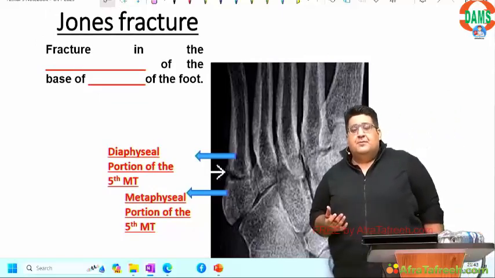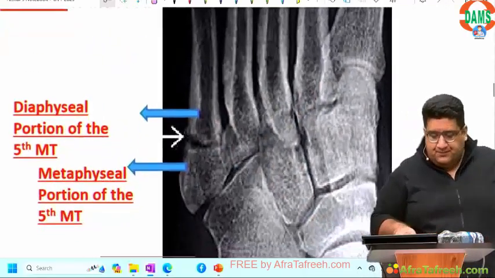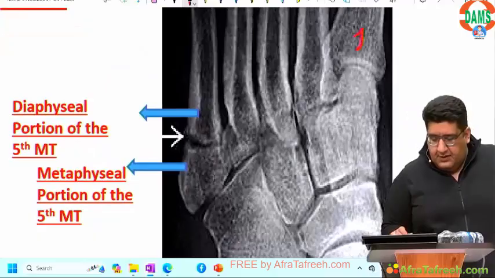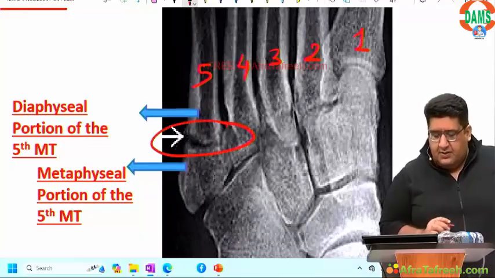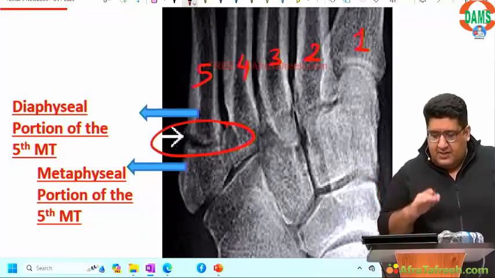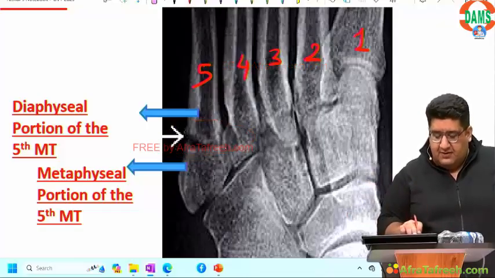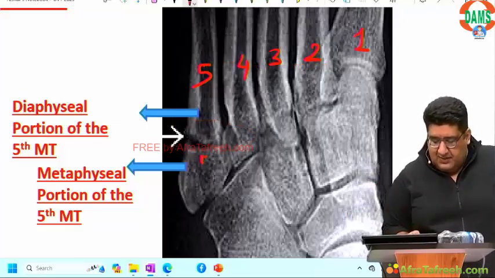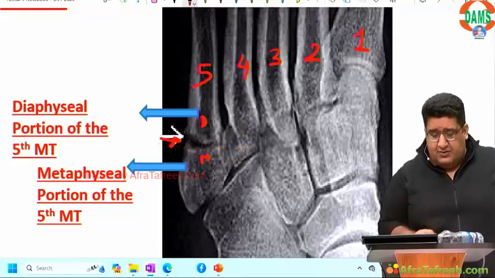Jones fracture. Let's number these bones in front of us. First, second, third, fourth, fifth. This fracture is at the fifth metatarsal. Yes, base of the fifth metatarsal. Metaphyseo-diaphyseal junction. This is metaphysis. This is diaphysis. This is the metaphyseo-diaphyseal junction, and as most of you have already guessed it right, JMD.